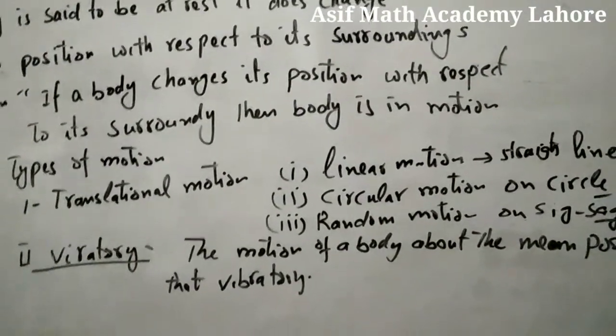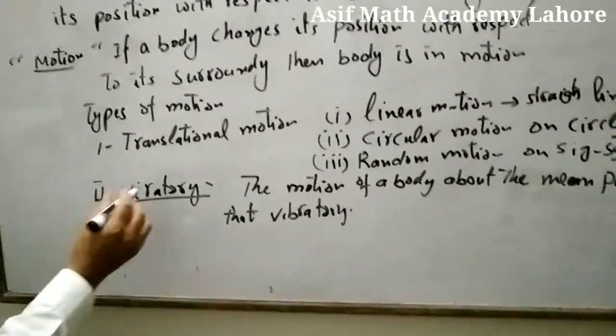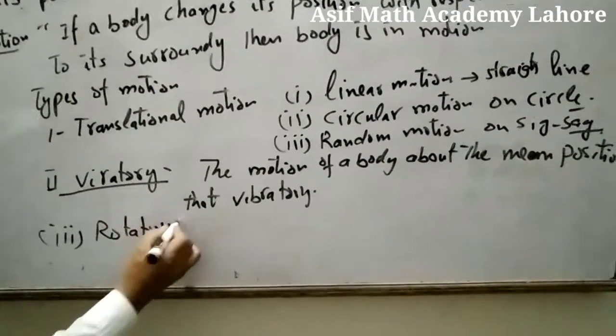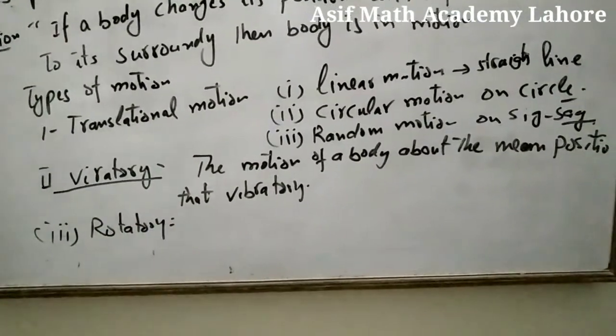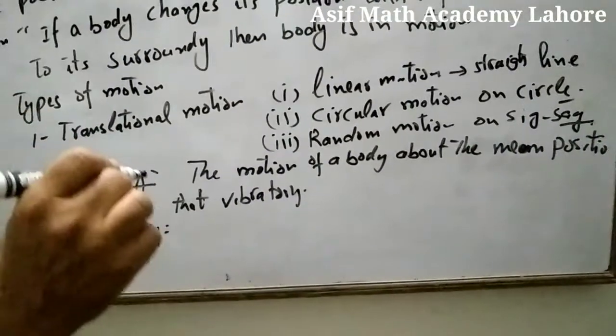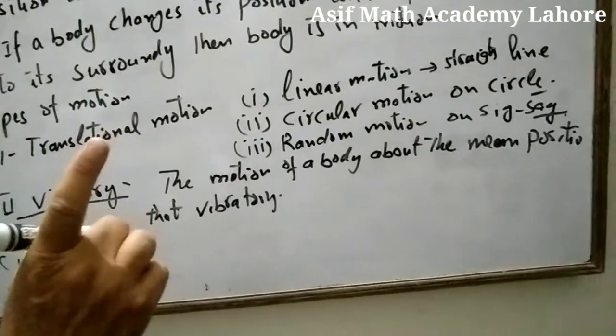Now the third type, rotatory motion, that is the motion of the object about an axis or pivot, or the spinning motion of any object.